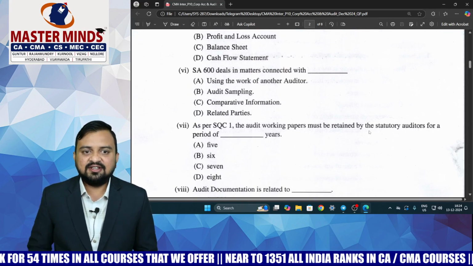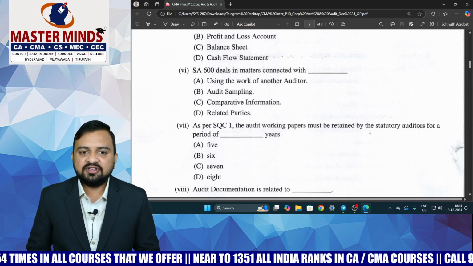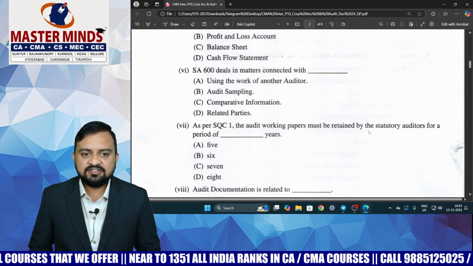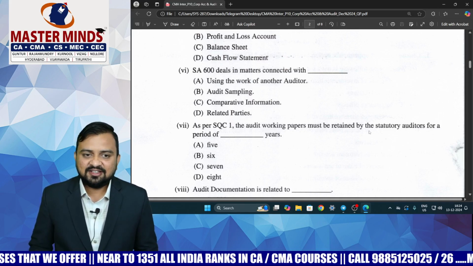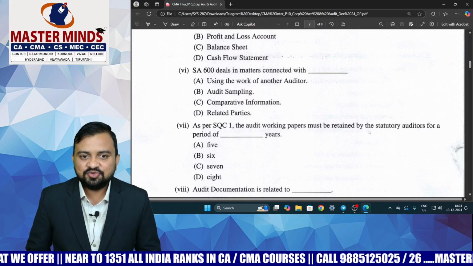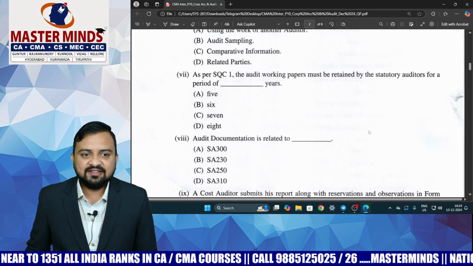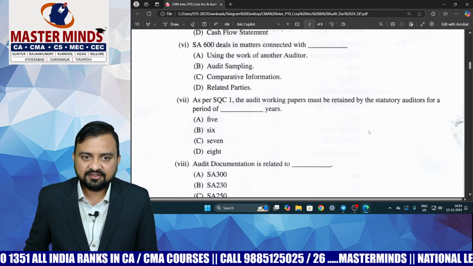And the best part in this examination is that they have asked two standard numbers. SA 600 deals in matters connected with, they have given 4 options: using the work of another auditor, audit sampling, comparative information and related parties. It is very easy, that is option number A, using the work of another auditor. Then next is question number 7.